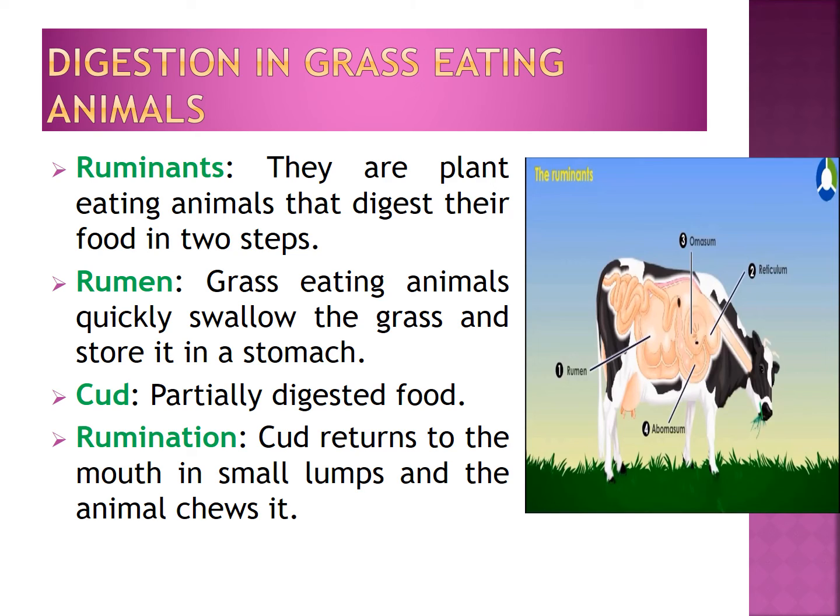The grass is rich in cellulose, which is a carbohydrate. Ruminants have a large sac-like structure called the rumen that is between the esophagus and the small intestine. The cellulose of the food is digested here by the action of certain bacteria.